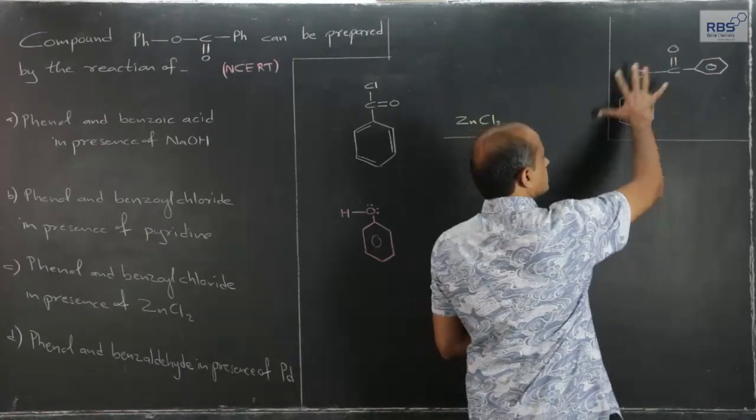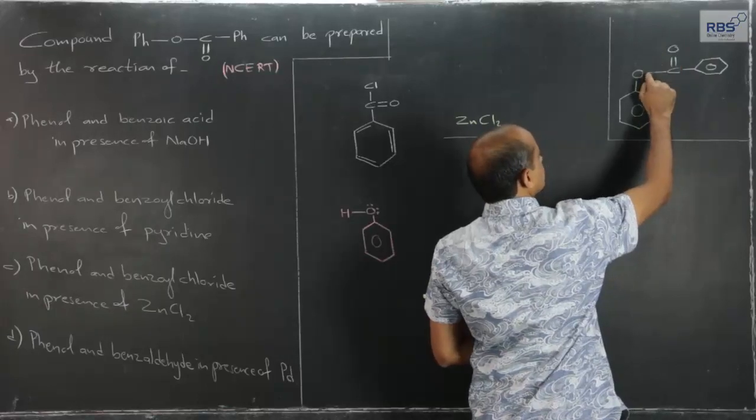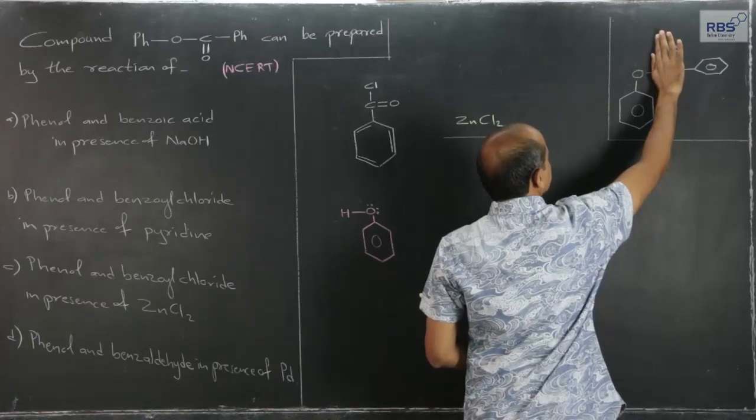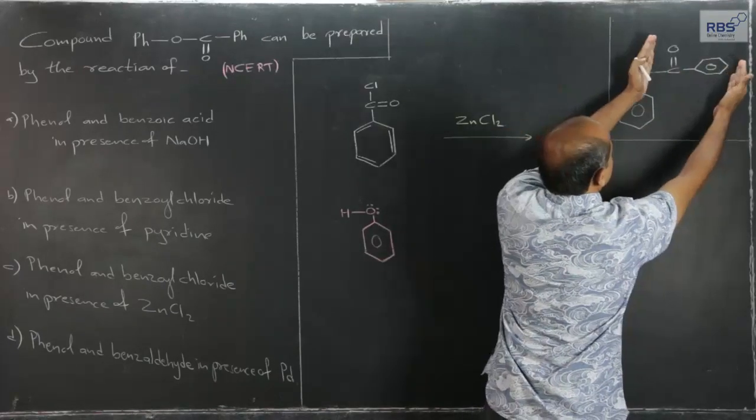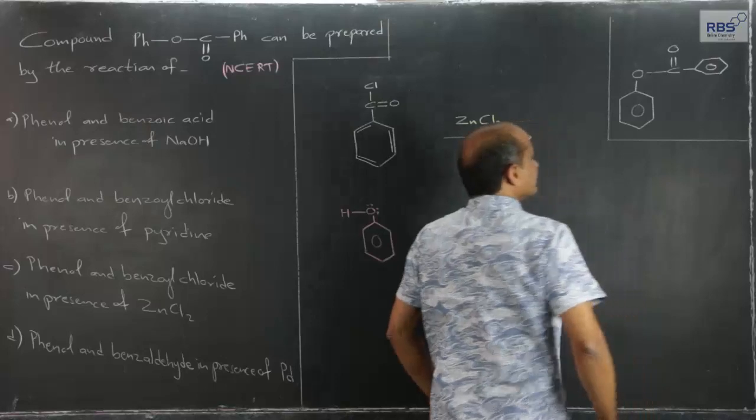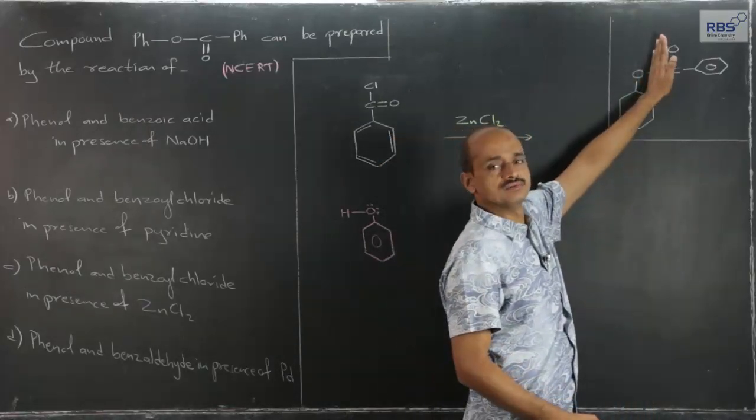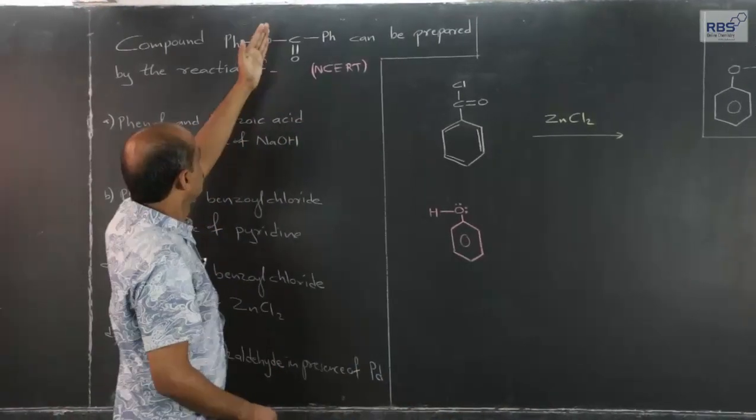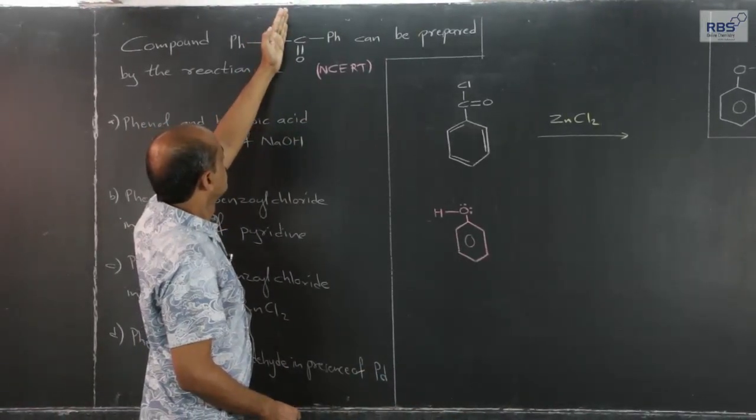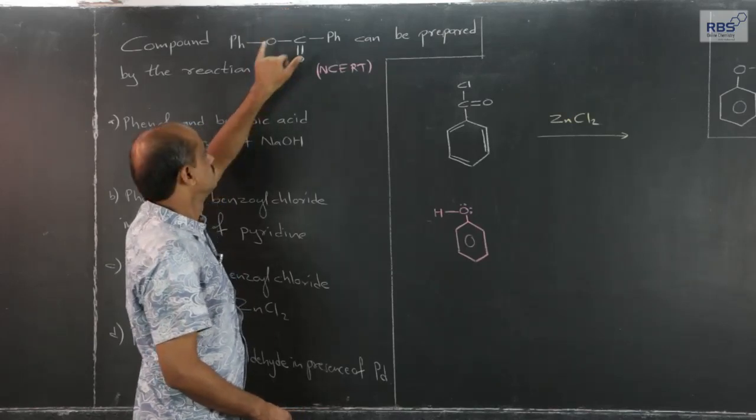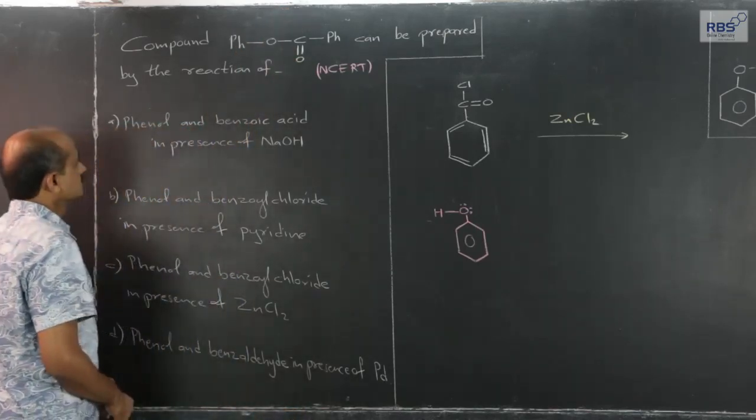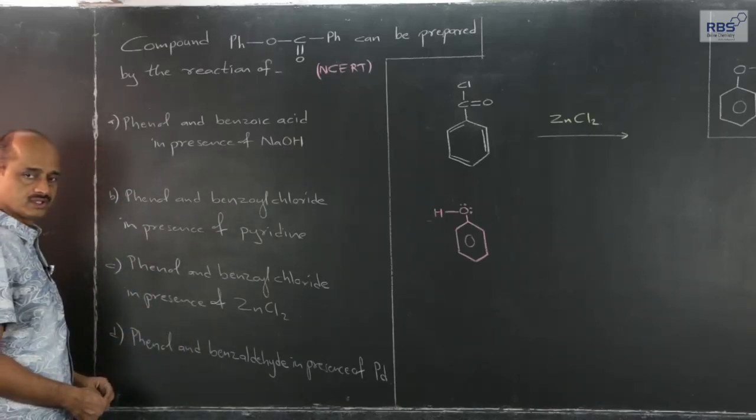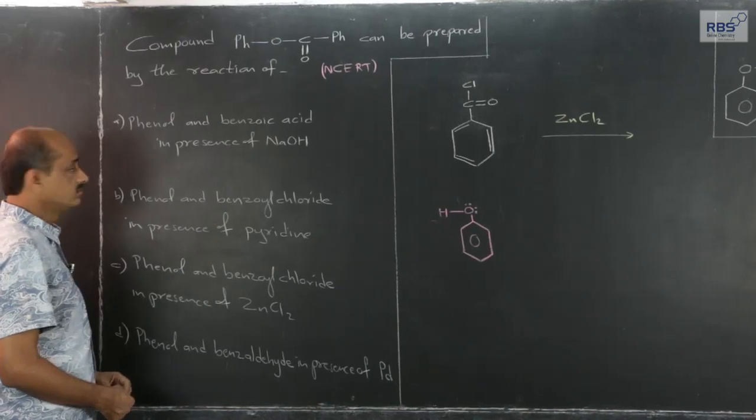In terms of structure, if a hydrogen atom is attached to this oxygen, then this would become phenol, and the hydrogen atom of phenol is replaced by benzoyl group, an acyl group. So, it is acylation of phenol. So, this benzoyl phenol compound is to be prepared. Then among the four, which one is the right method?